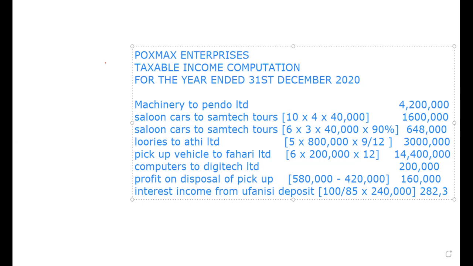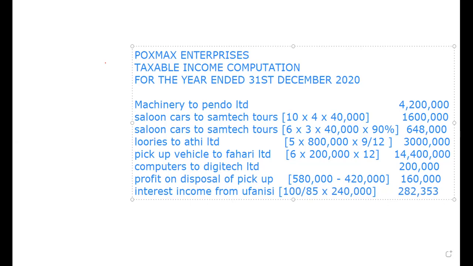I don't want this thing to go to the other side, so let me minimize here. I remove this deposit so that at least I get some space. Sorry for that. Let me just do away with it and have interest income from Ufanisi. So it will come as 282,353 to the nearest decimal places.